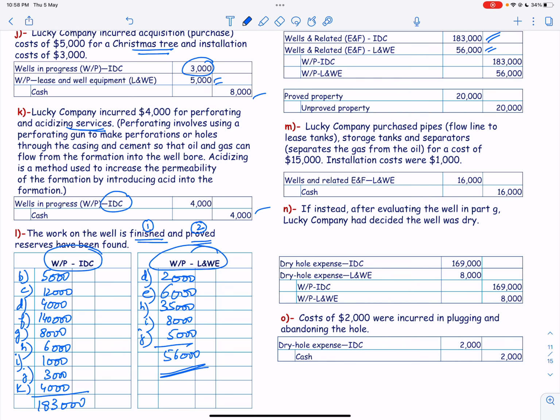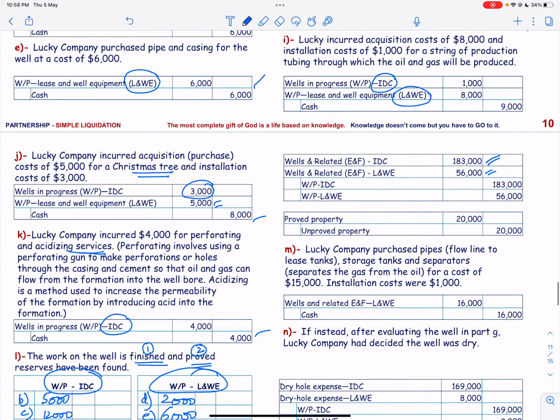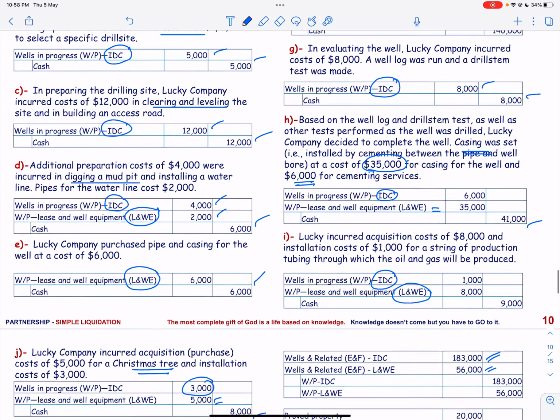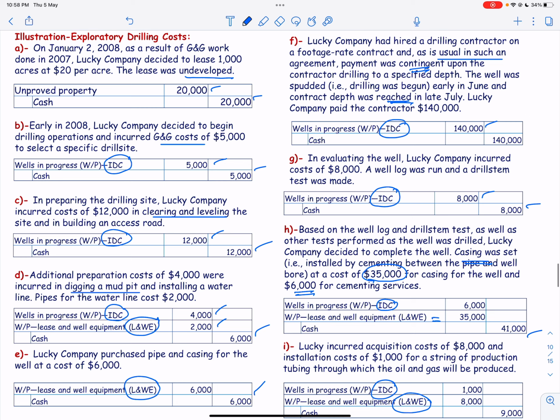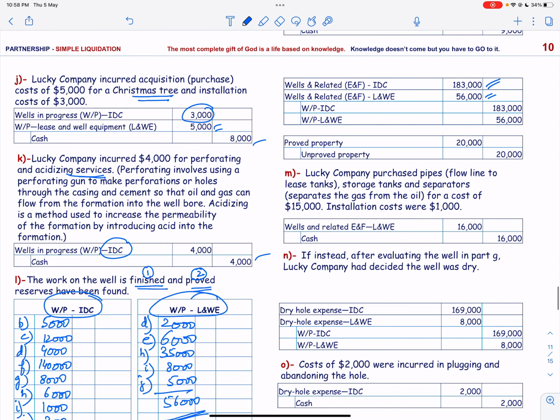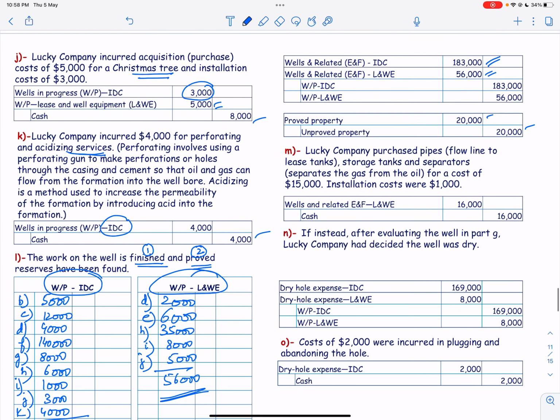Then we are going to go to the second part, and the second part is to reclassify leases as proved. And if you can remember, the unproved was 20, and this is going to be transferred to proved. So proved property is debit and unproved property is credit.